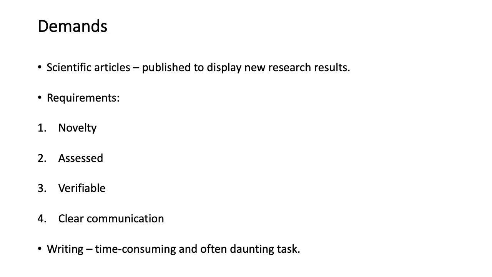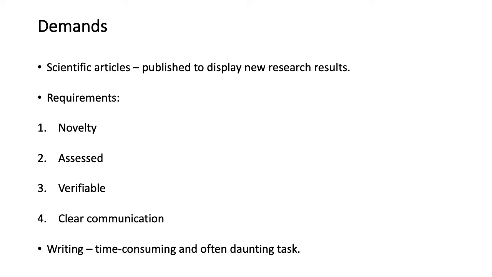Firstly, a scientific article is the one that is published in order to display or communicate new research results. And the basic requirement of a scientific article is that it should be novel, meaning that it should be different from what has already been reported. There has to be some novelty in your writing and in your objectives.